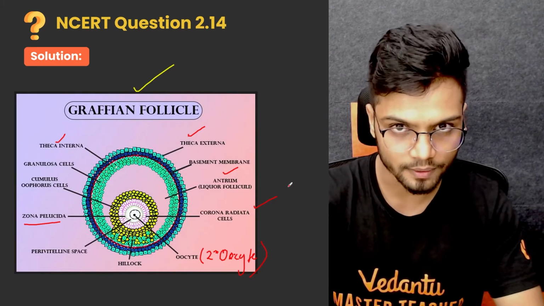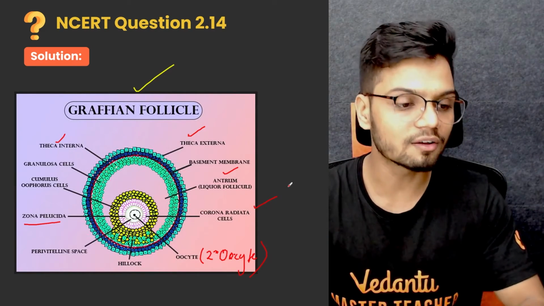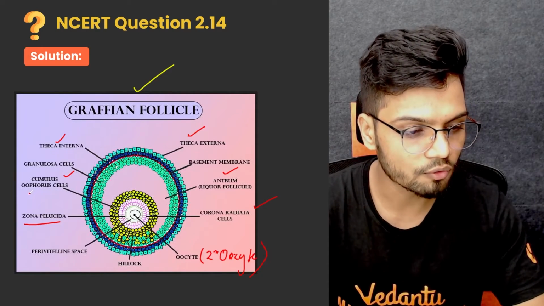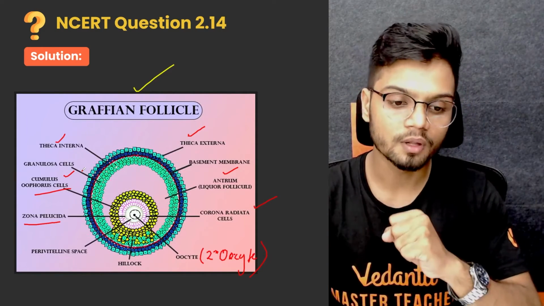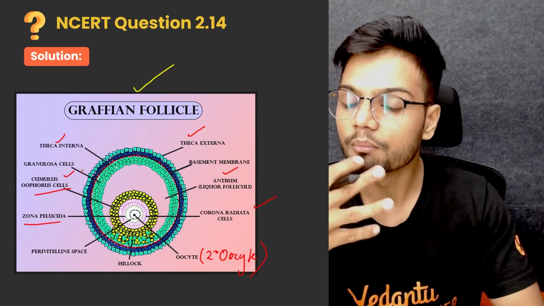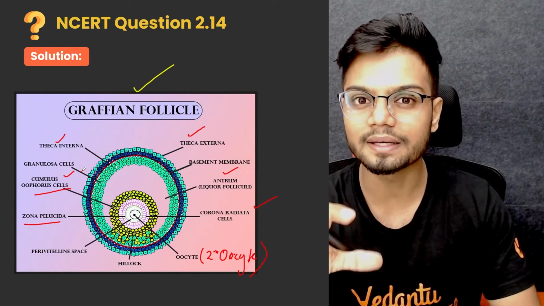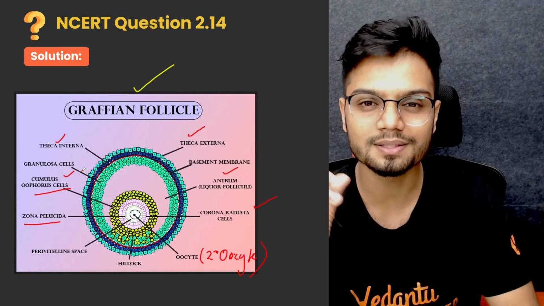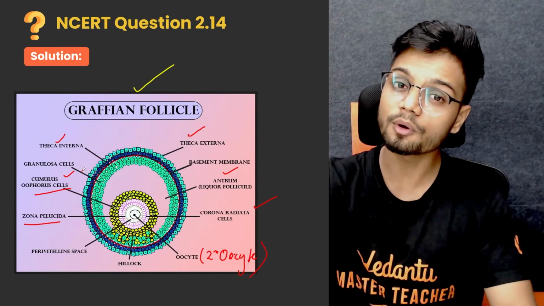This is also given in your NCERT. Now, outside corona radiata, you also have the cumulus oophorus cells, present external to the corona radiata. Those are the important things which you need to know. Mostly, this question will not be asked in your NEET examination because it is a little above your NCERT, but you need to know the structure of Graafian follicle, how it looks from inside.